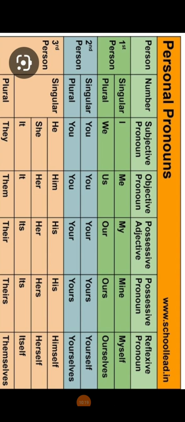Reflexive means, as the name suggests, that these are reflexive pronouns. So any reflection cannot be used without an object, right? For example, moonlight. Moonlight is the reflection of sunlight. Without sunlight there is no moonlight, right? So that's a reflection actually. So myself is the reflection of I, ourselves is the reflection of we, right? Yourself is the reflection of you, isn't it? This way you just have to take care.